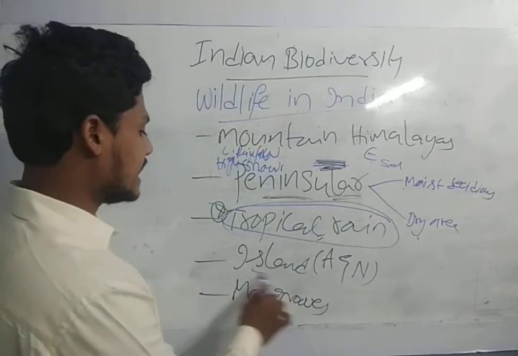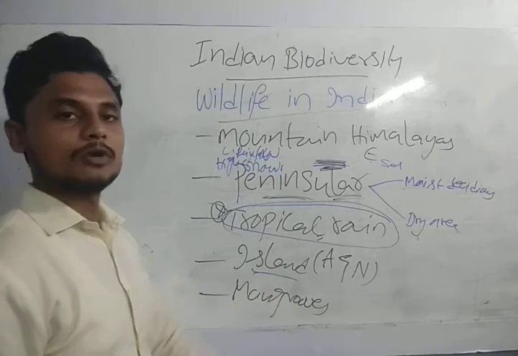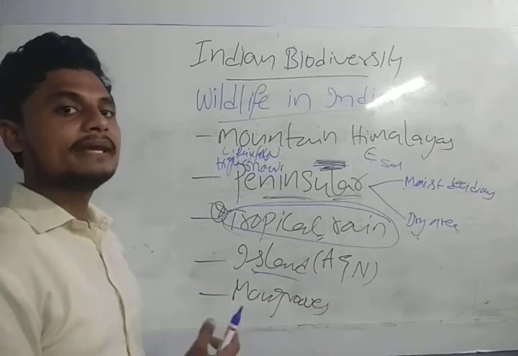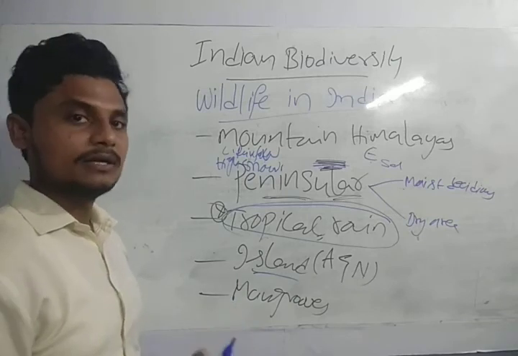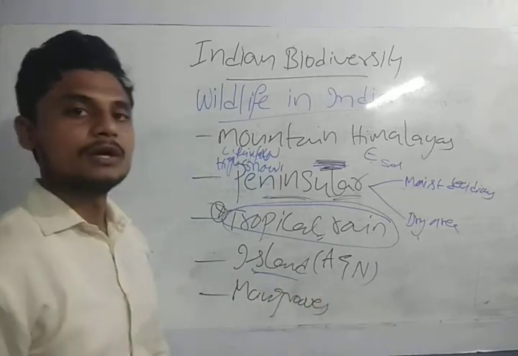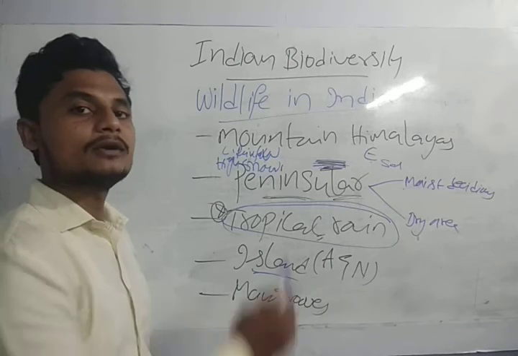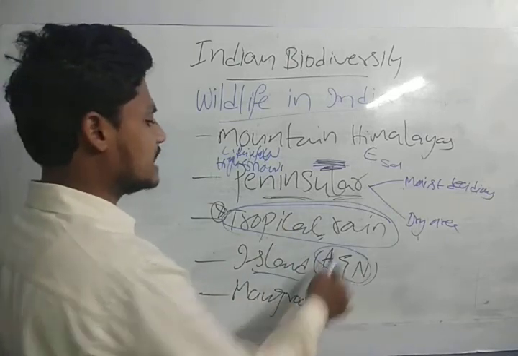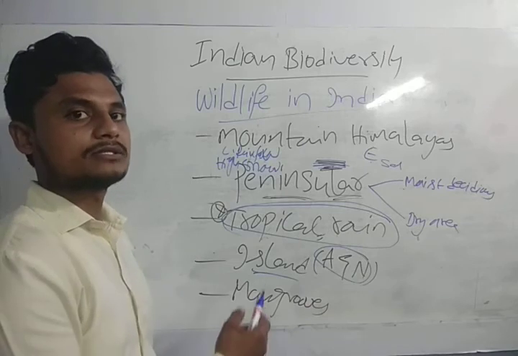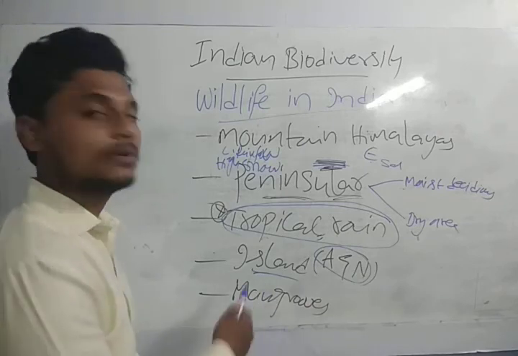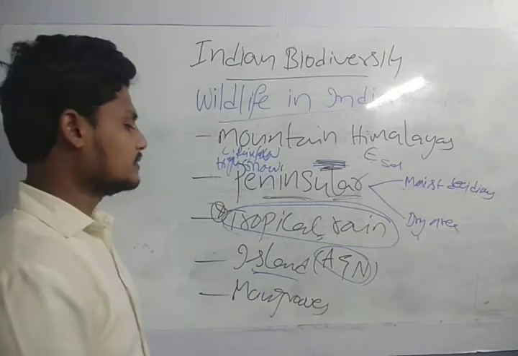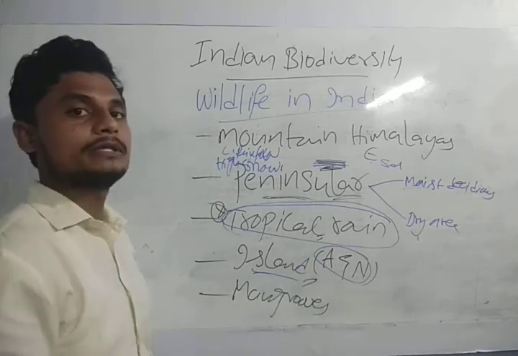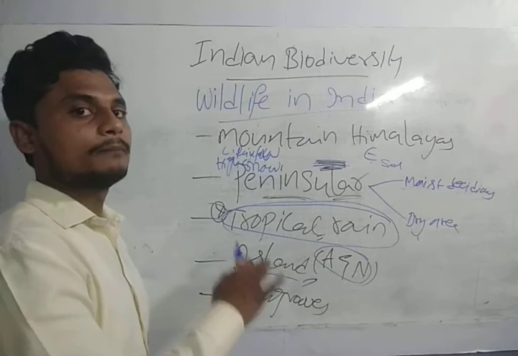And if you see the islands, we have Andaman and Nicobar, guys. These are the ones which have good biodiversity. We have the rainforest, we have the moist forest, we have the mangroves. Good biodiversity is present in the Andaman and Nicobar Islands. We have dictators trees present in the Andaman and Nicobar Islands, guys. So the biodiversity is rich in the Andaman and Nicobar Islands among the islands in the country.